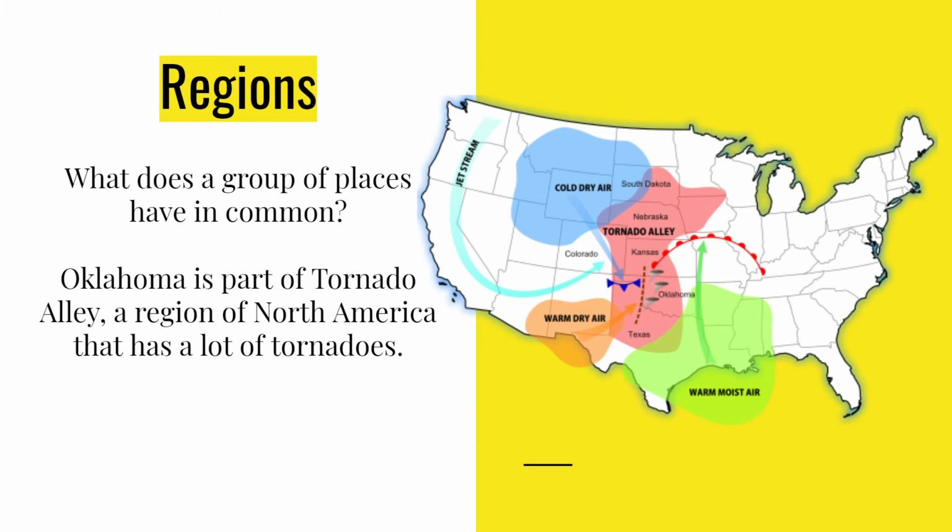An example of a region is Tornado Alley. This is a wide area in North America where a lot of tornadoes occur. That's the common characteristic that all the places in this region have. There are a lot of tornadoes, and that's why places would be included in Tornado Alley.